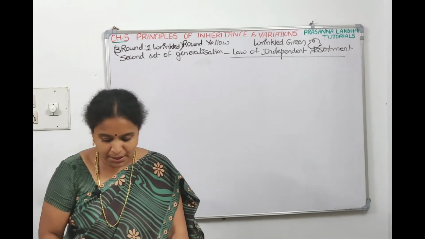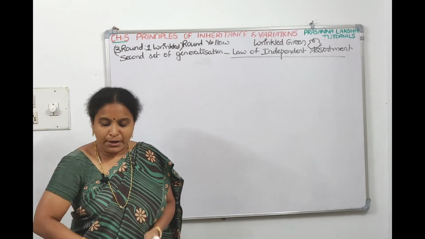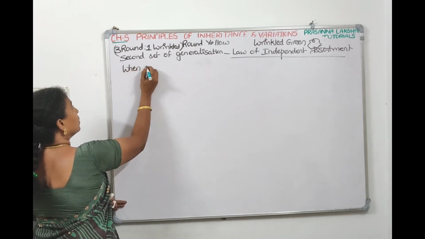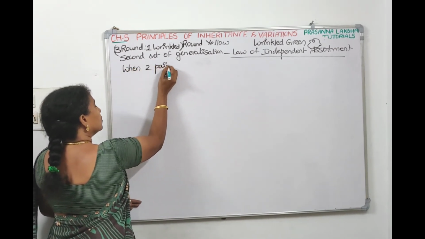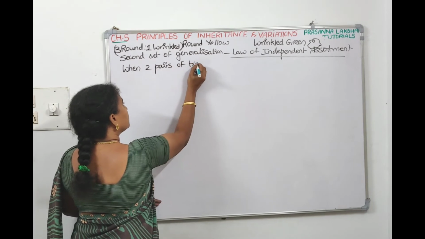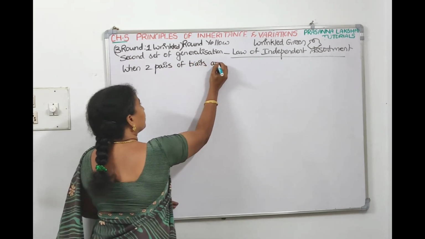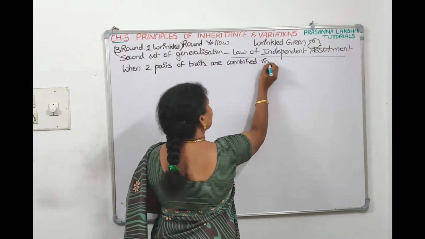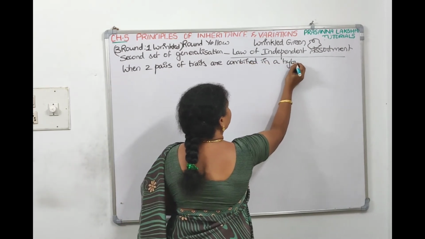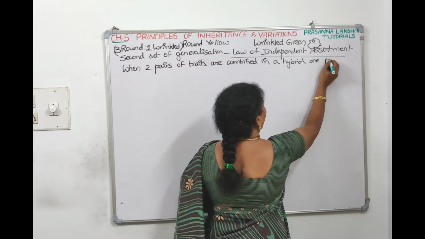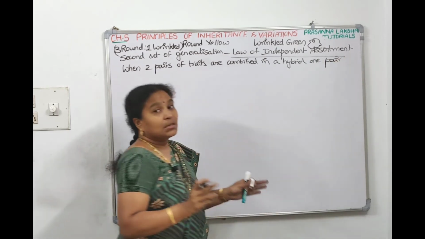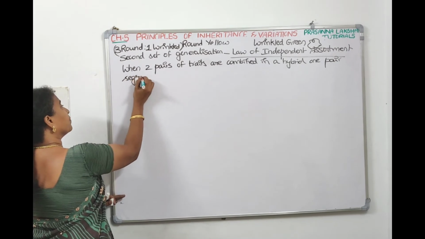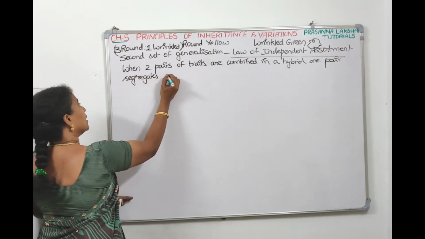The law of independent assortment states that when two pairs of traits are combined in a hybrid, one pair segregates independent of the other pair.